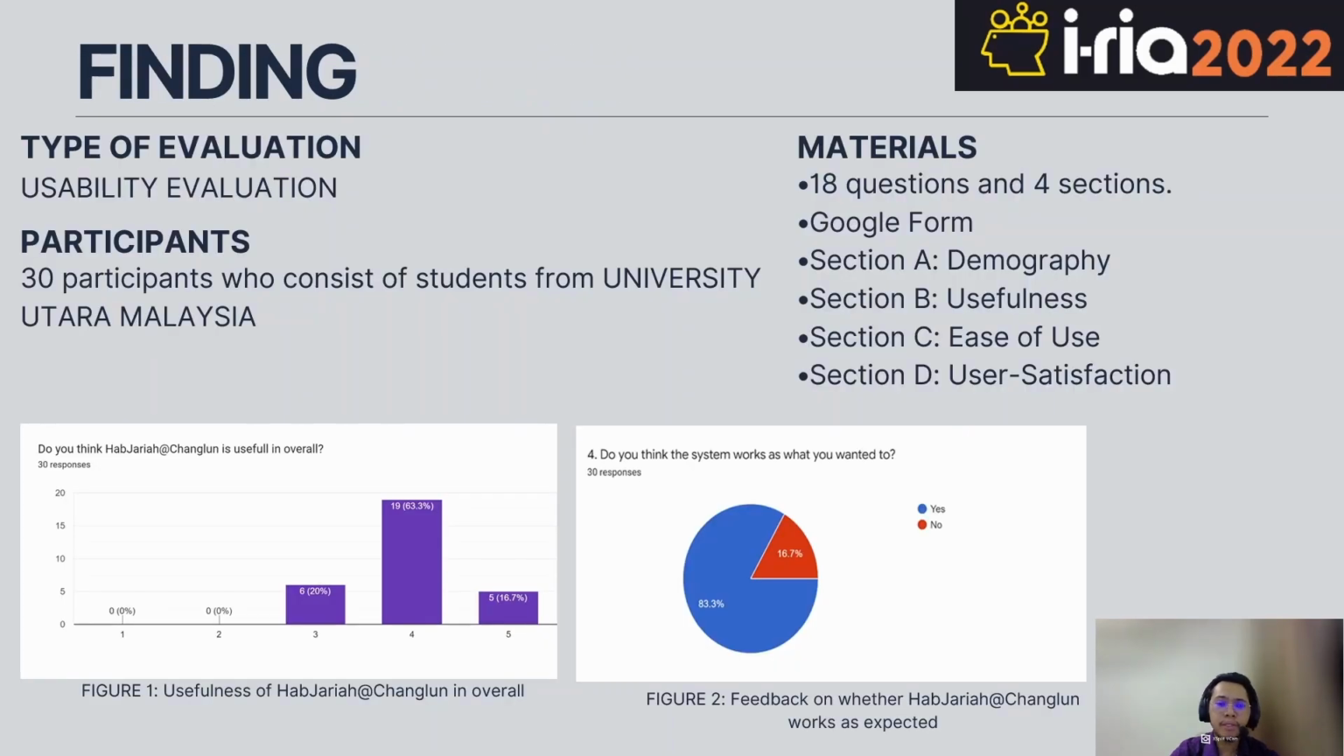For the findings, the type of evaluation that has been used is usability evaluation, and there are 30 participants from Universiti Utara Malaysia. For the materials, the questionnaire has been created using Google Form that consists of 18 questions and 4 sections. In figure 1, we can see that the majority of the respondents agree HabJariah Changlun is useful overall, and figure 2 is the feedback on whether HabJariah Changlun works as expected. 83.3% choose yes and 16.7% choose no.